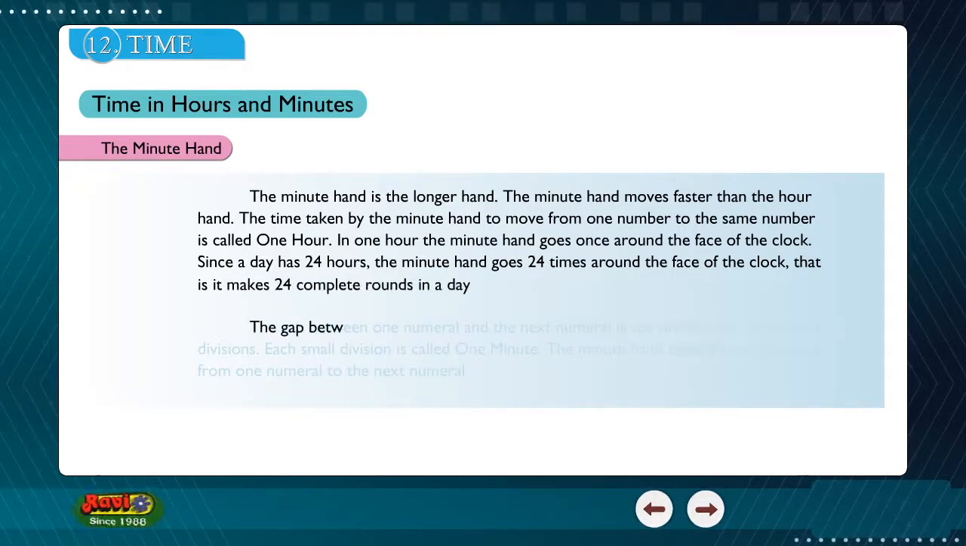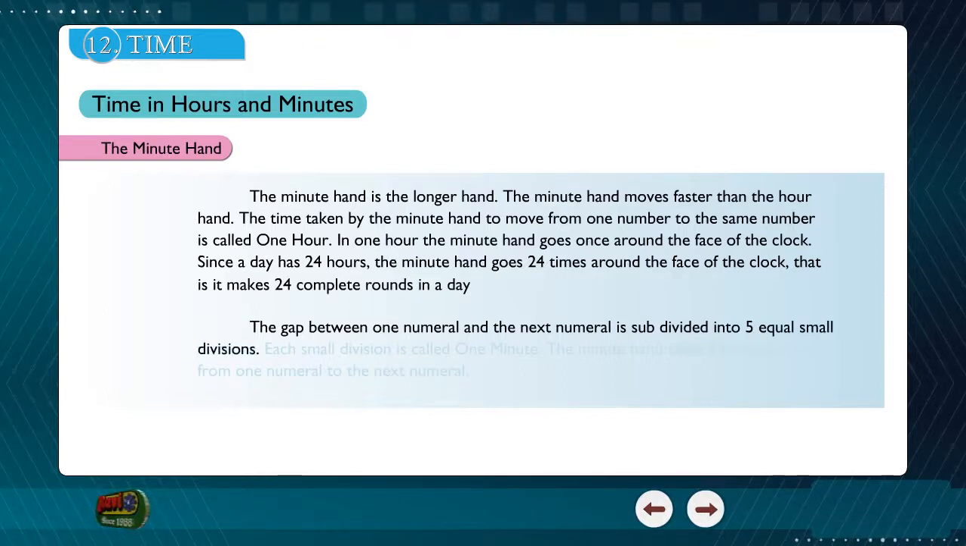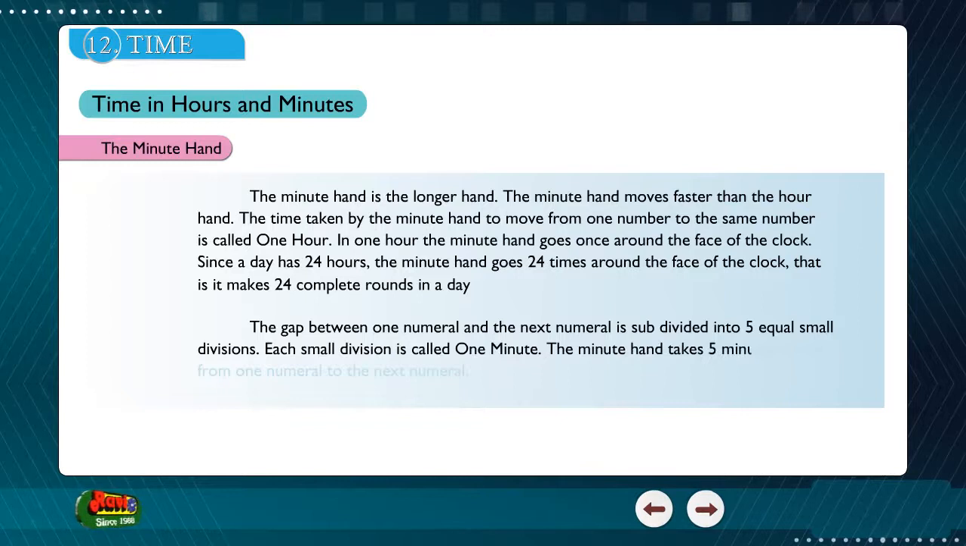The gap between one numeral and the next numeral is subdivided into 5 equal small divisions. Each small division is called 1 minute. The minute hand takes 5 minutes to move from one numeral to the next numeral.